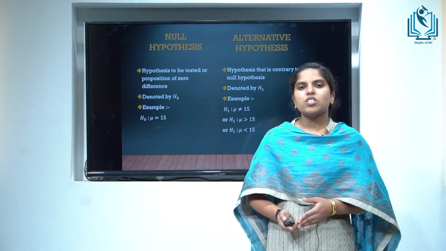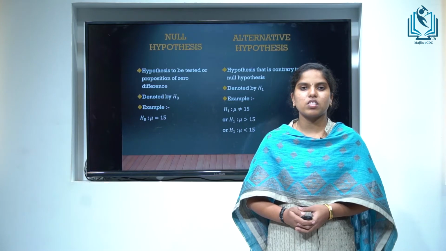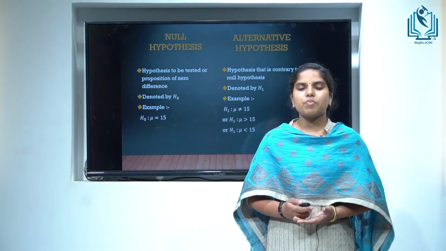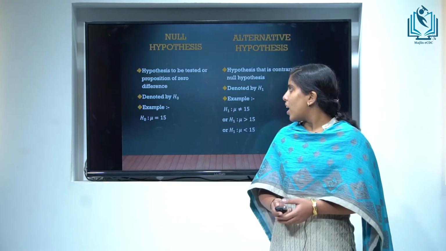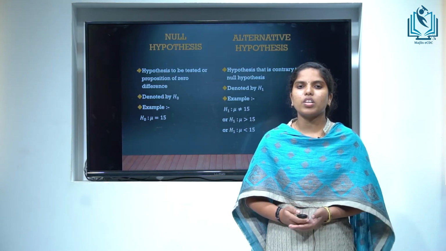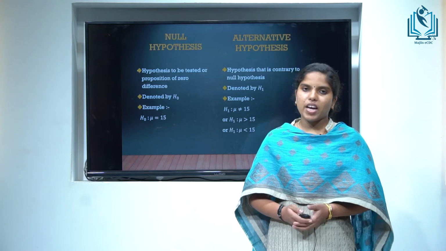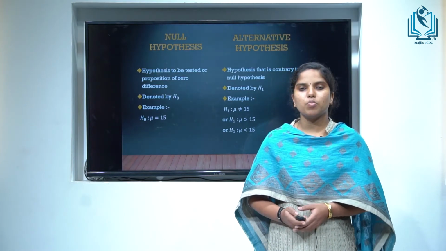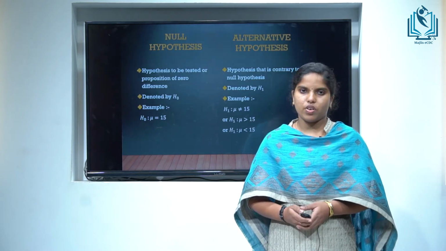Next, there are two hypotheses in every testing procedure, null hypothesis and alternative hypothesis. In the procedure, we accept one and the other is rejected. The hypothesis to be tested, or the proposition of zero difference, is called a null hypothesis. It is denoted by H naught. For example, H naught such that population mean mu is equal to 15 is a proposition of zero difference,